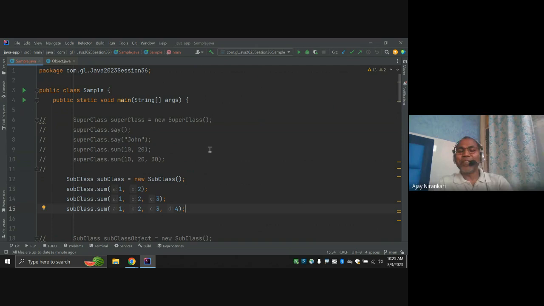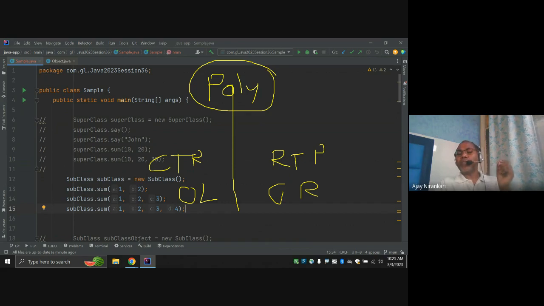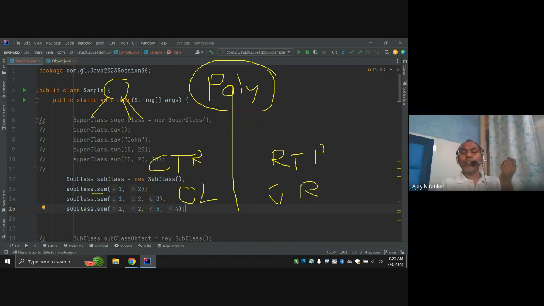So we have learned only one thing, like overloading and overriding, right? But this is also known as runtime polymorphism. This is known as compile time polymorphism. We have completed one object oriented principle, polymorphism. Polymorphism means one thing has many forms. That means a function has different forms. One sum has two arguments, one sum has three arguments, one sum has four arguments, right?